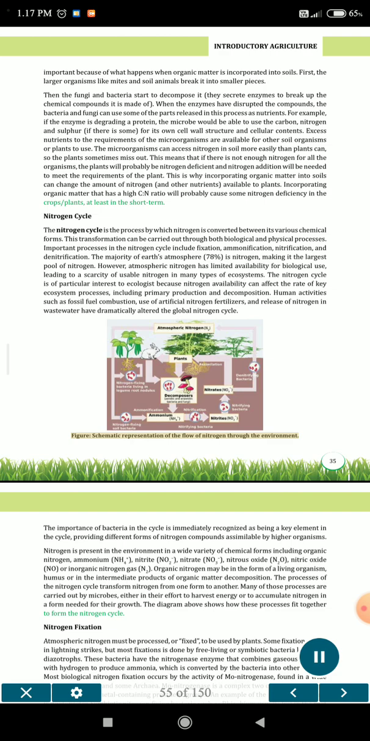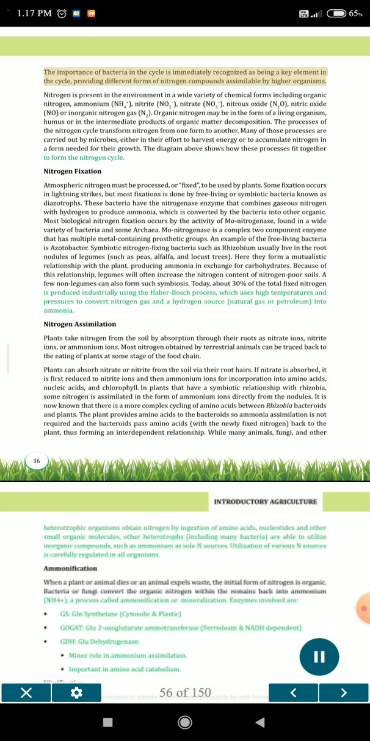Figure. Schematic representation of the flow of nitrogen through the environment. The importance of bacteria in the cycle is immediately recognized as being a key element in the cycle, providing different forms of nitrogen compounds assimilable by higher organisms.